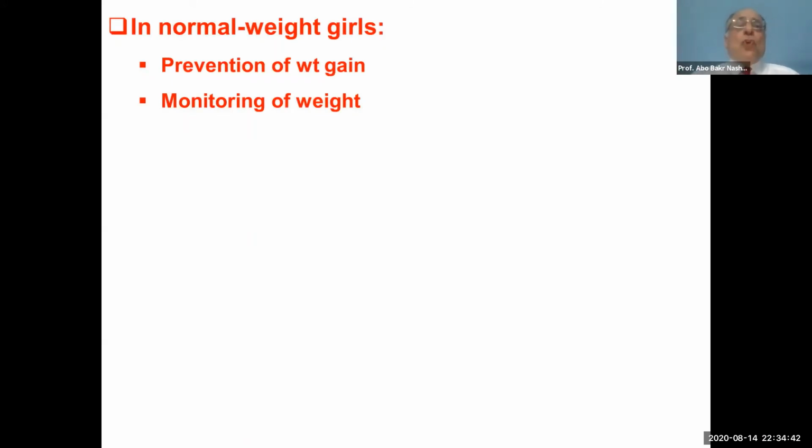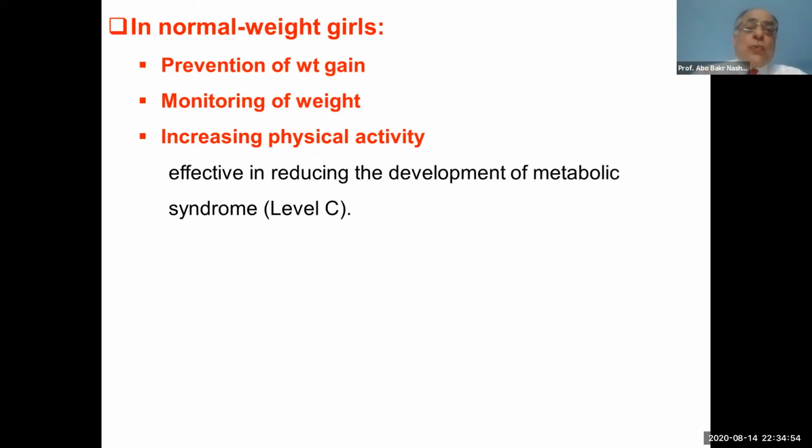What about the normal weight adolescent with polycystic ovary syndrome? We should prevent any gain in weight, and we should ask her to monitor her weight and to increase the physical activity, because increasing the physical activity is effective in reducing the development of metabolic syndrome.